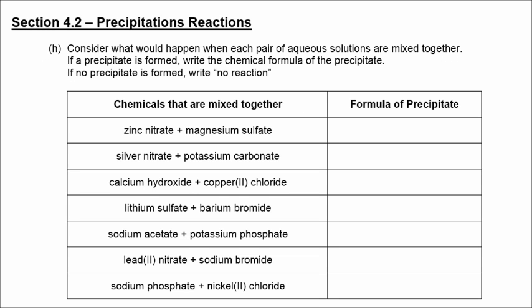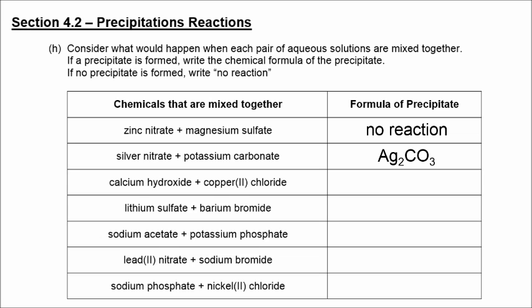Now we have to consider whether or not a precipitate would form from the combination of these various aqueous solutions. So zinc nitrate and magnesium sulfate would produce zinc sulfate, which is soluble, and magnesium nitrate, also soluble. So no reaction would occur, as in no precipitate is formed. Our next example, we would get silver carbonate and potassium nitrate. The precipitate would be silver carbonate.